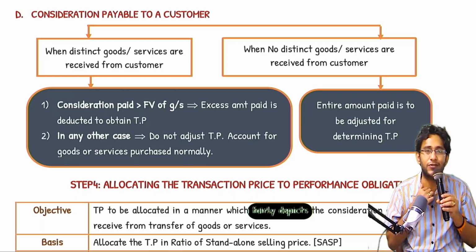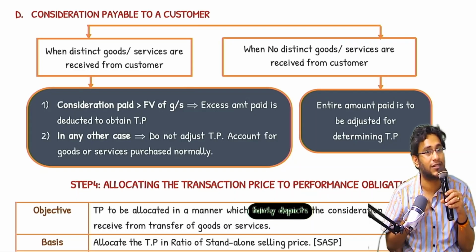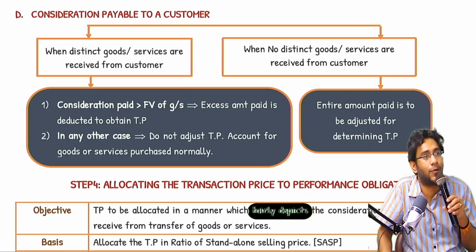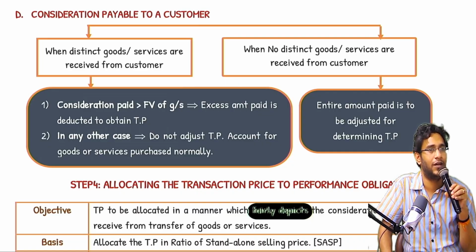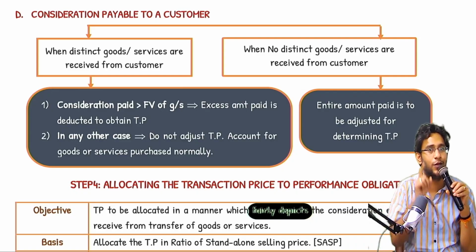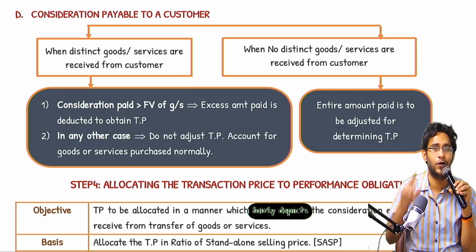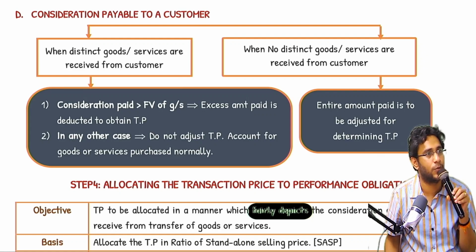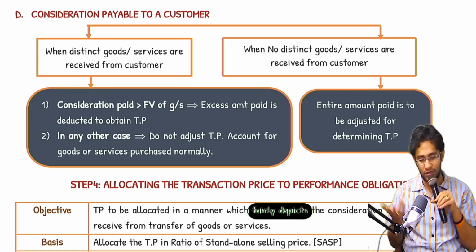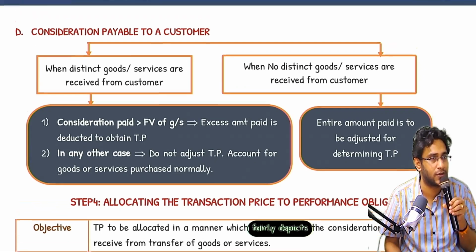No sir, I received some goods and services. Then the standard will ask you, what is the fair value of the goods and services? 3 crores, sir. How much did you pay? 5. Did I pay excess? To that extent, you would have manipulated the sales price. Go and remove it from 15 too. Effectively, your transaction price should be 30. This is the last concept of transaction price.